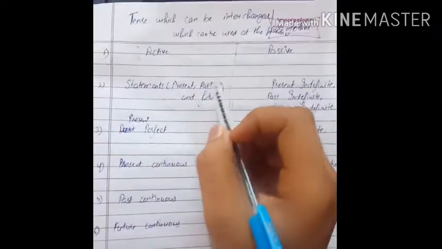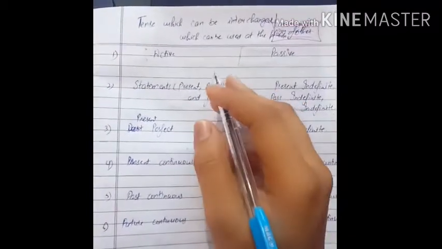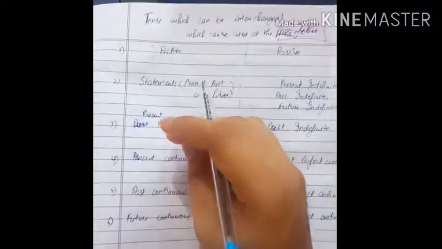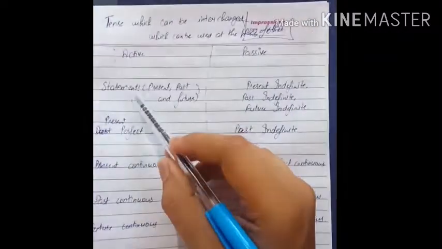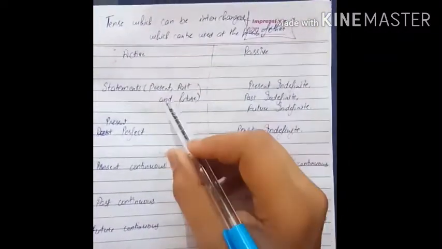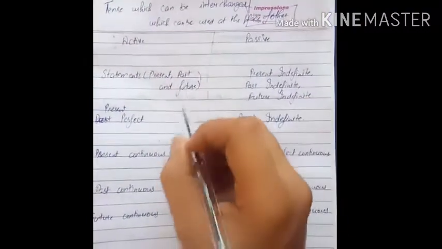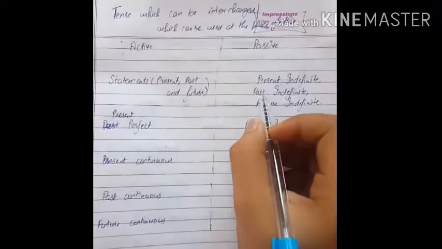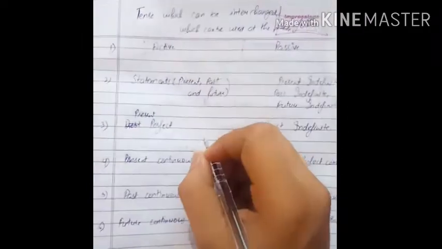Statement of present, past and future. In statements we only use the helping verb without the main verb, but we can change this into present indefinite. If the statement is of present, we can change it into present indefinite. If the statement is of past, we can change it into past indefinite, and a future statement can be changed into future indefinite.